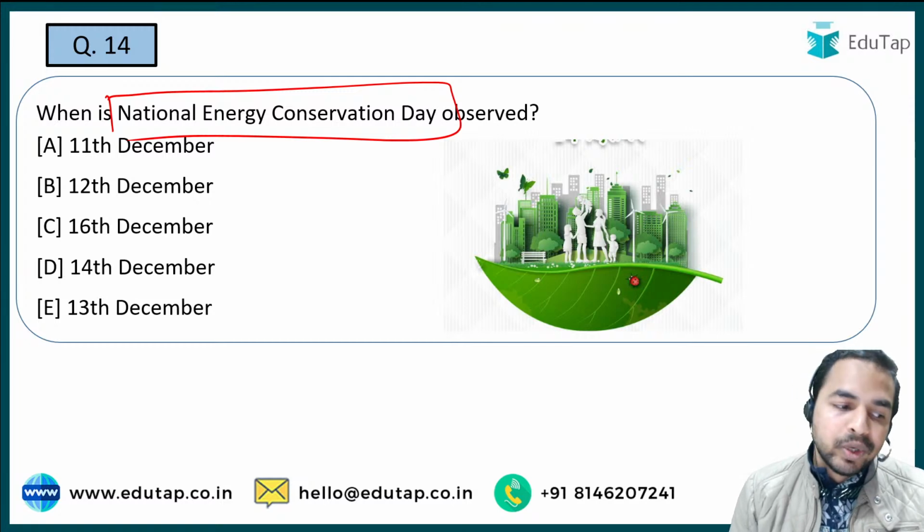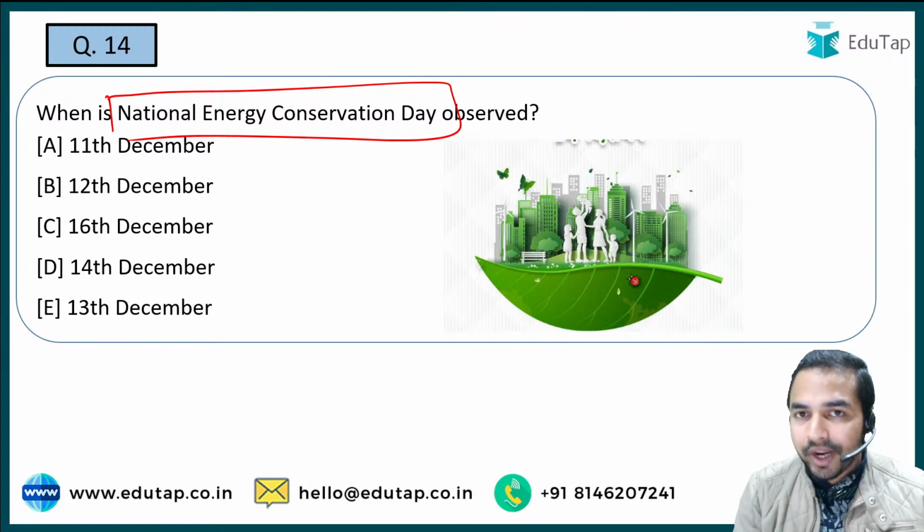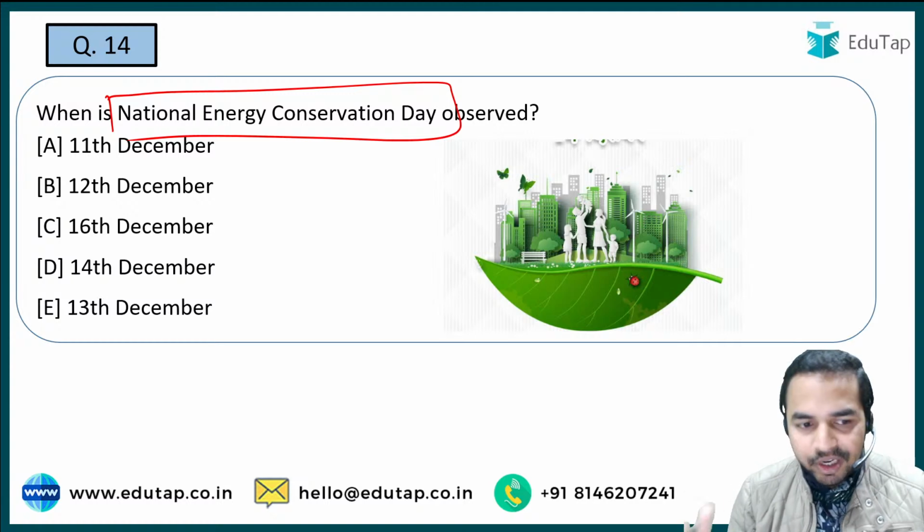See guys, in the meantime, you just tell me the right answer. Let me give you some additional information which is relevant for you to cover.